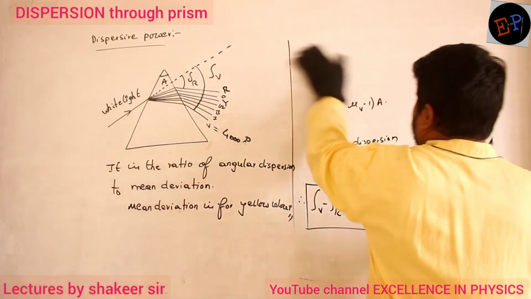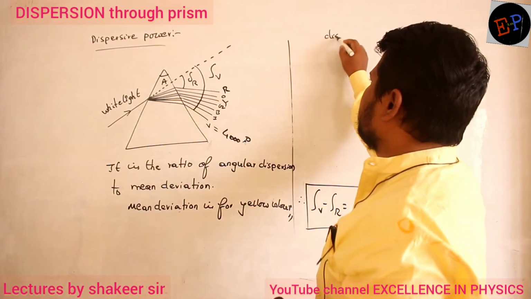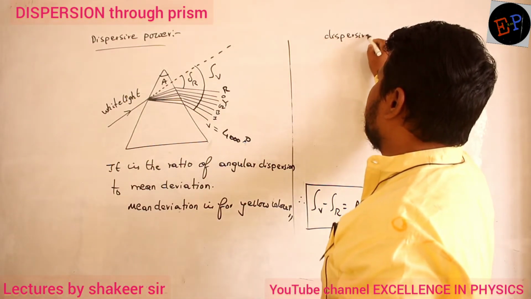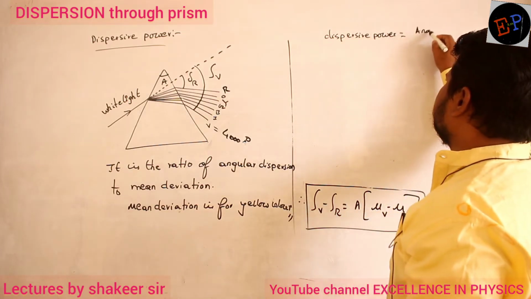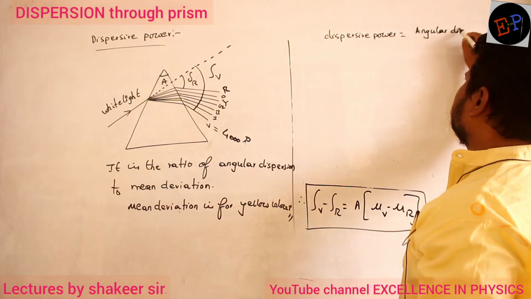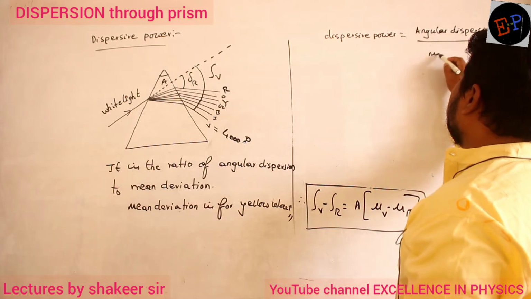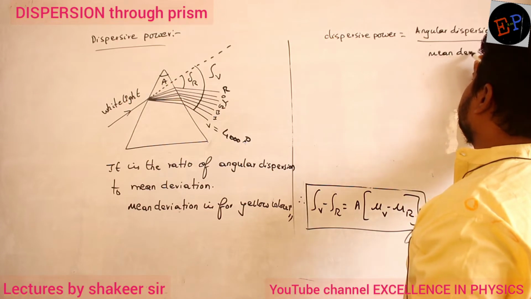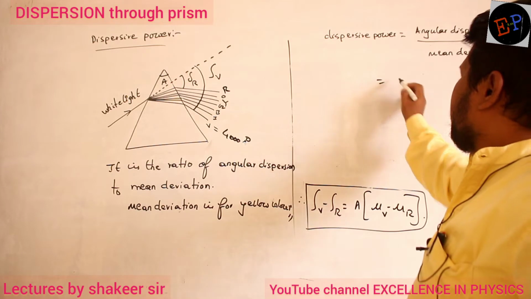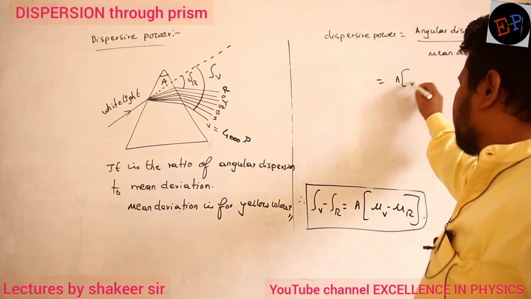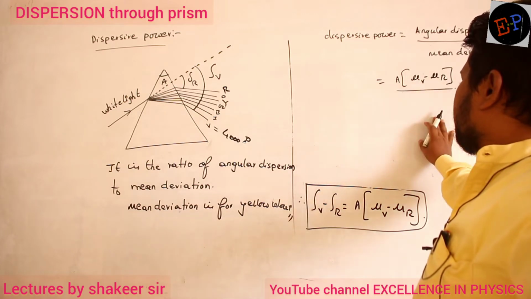Dispersive power is equal to angular dispersion divided by mean deviation, and mean deviation is for yellow color. Angular dispersion we have already calculated: A into (mu_v minus mu_r), divided by mean deviation.